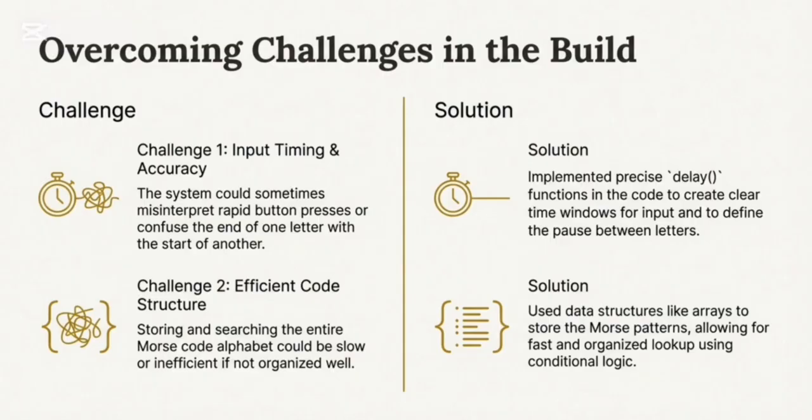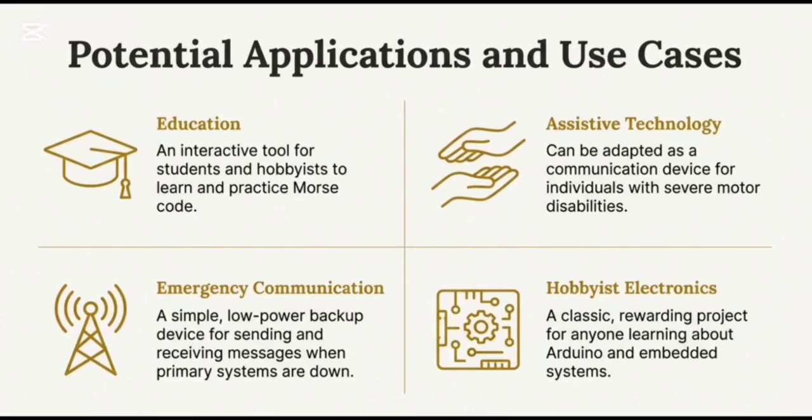Challenge 2: efficient code structure. Storing and searching the entire Morse code alphabet could be slow or inefficient if not organized well. The solution: use data structures like arrays to store the Morse patterns, allowing for fast and organized lookup using conditional logic, cases, and use cases.